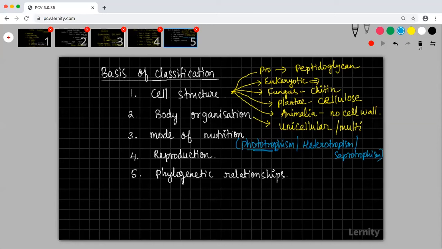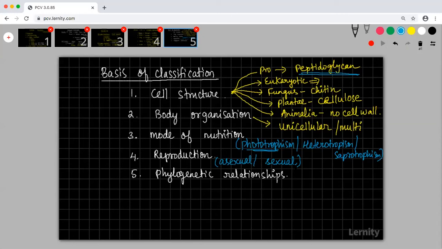We'll study what peptidoglycan is when we are studying the cell structure. As of now, please understand that the cell wall of bacteria is made up of something called peptidoglycan. Prokaryotic cells will have peptidoglycan. Holozoic is again heterotrophism only. Then you have modes of reproduction, where you have asexual reproduction and sexual reproduction.